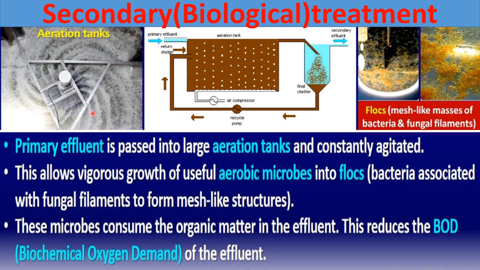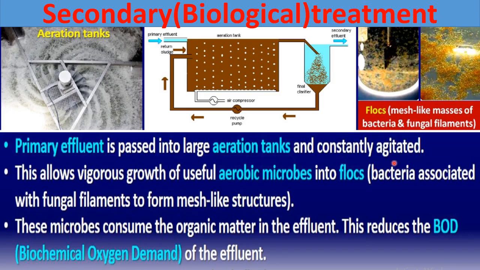The primary effluent comes into aeration tanks and is constantly agitated. It is constantly mixed with the help of these blades you can see. This allows vigorous growth of useful aerobic microbes.